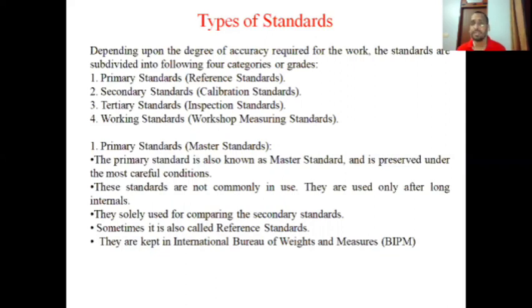Now, when are primary standards used? Primary standards are used to calibrate secondary standards. Secondary standard I will tell you later on, but this is used for calibration. If there is some error in the secondary standard, then they go to the primary standard, compare and calibrate it, correct it, and then it is sent back. Okay, so this is primary standard.